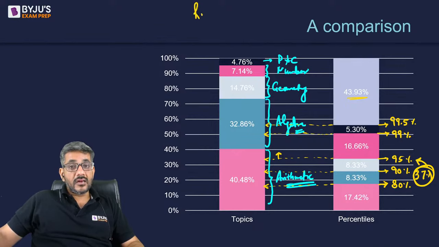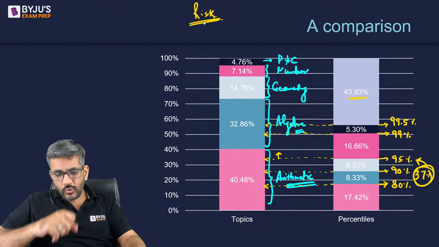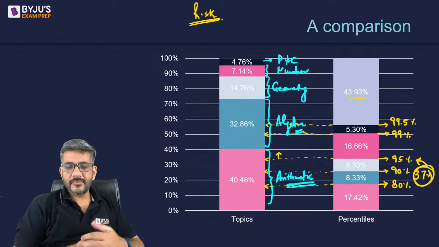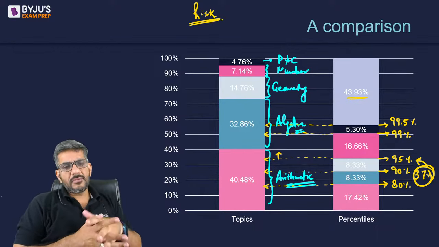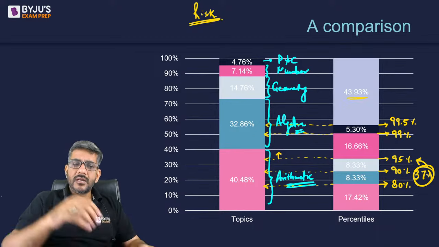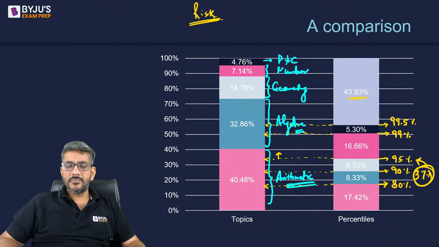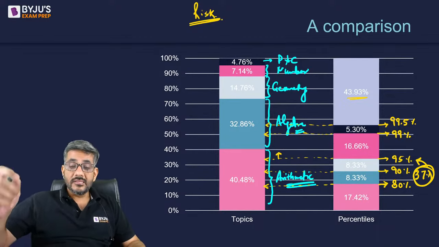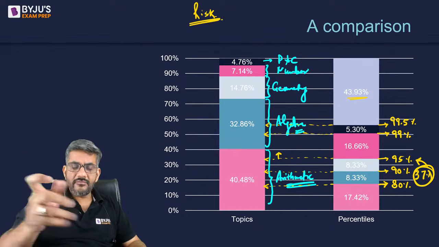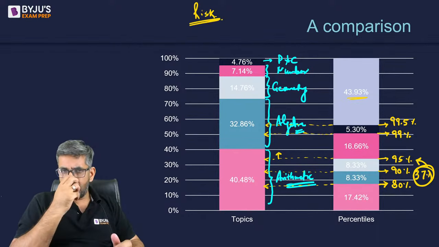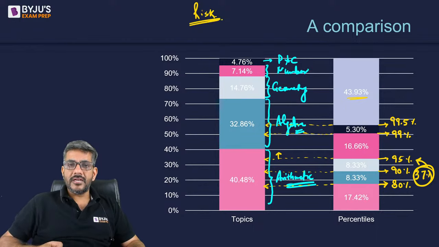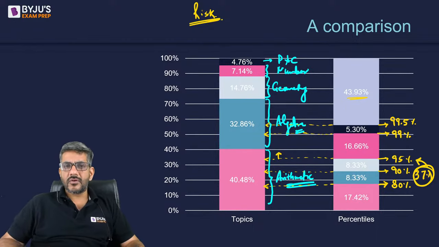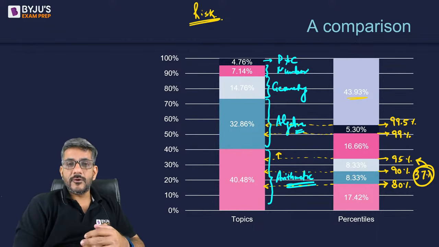First, the risk involved with this strategy. What is the risk involved? There are two risks involved. First, हमें लगता है ठीक है, अर्थमेटिक को बहुत अच्छे से प्रिपेयर कर लेते हैं, but however good you are at a particular topic, you can never say that I would be able to do each and every question of that particular area. The risk involved is there is a possibility that this year in CAT, whatever questions from arithmetic come, they are the most difficult ones.